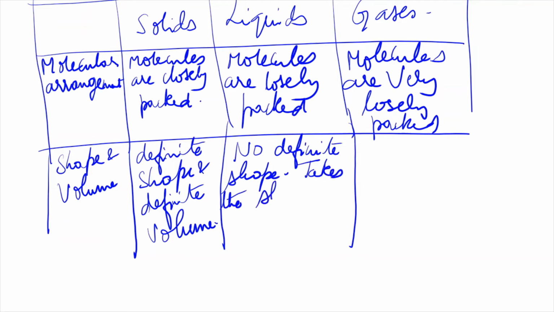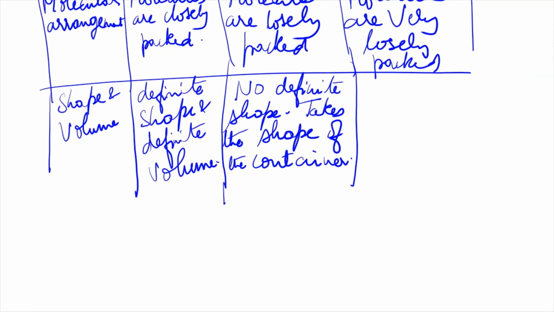But they have a definite volume, isn't it? 1 liter, 2 liter, we say 1 liter milk, 2 liter milk, that is nothing but the volume of the milk.